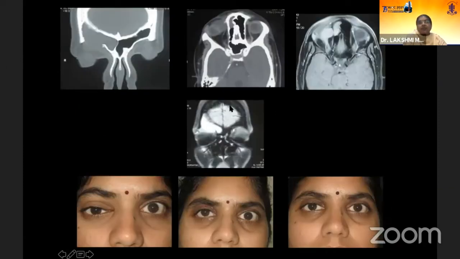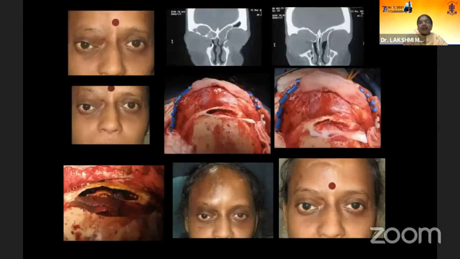Mucoceles, again, just like orbital cellulitis, you have to go along the recess, go into the openings and drain. Sometimes they need an external cut. And as much as possible, we should avoid too many FESS. When you work with your ENT surgeons, you should request them to involve you also, because this patient had about 8 to 9 FESS surgeries.